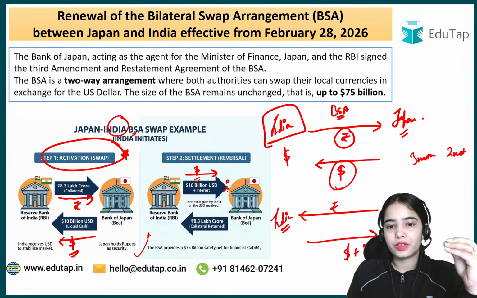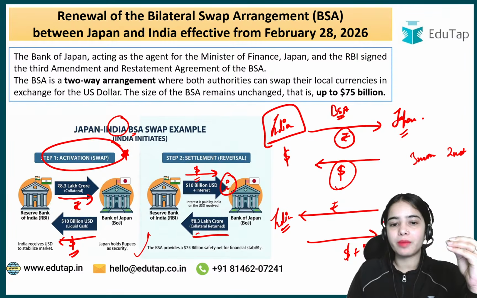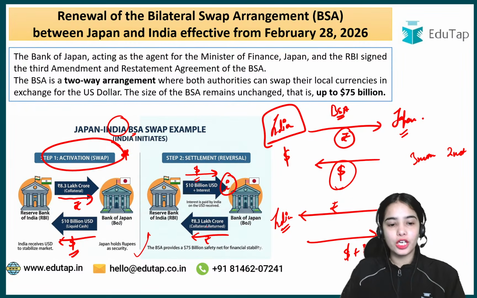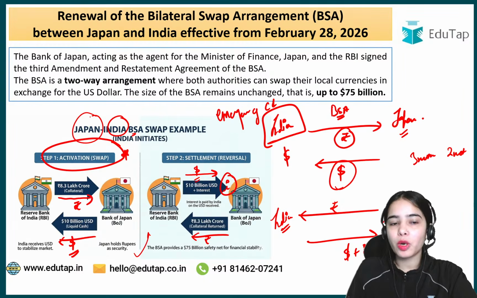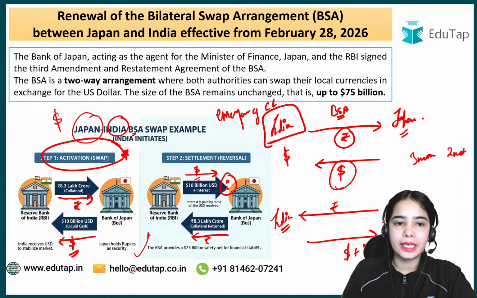With the interest, and we will take back our rupees. That is the idea. So this is like an emergency credit line between India and Japan. Now, if Japan is in a problematic situation, if Japan requires the dollars, then Japan will provide us the yen.